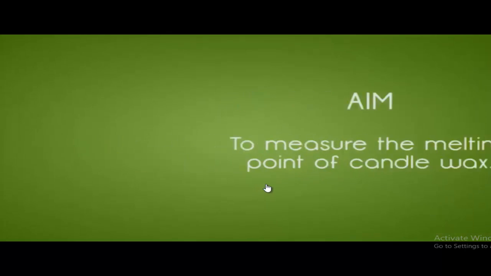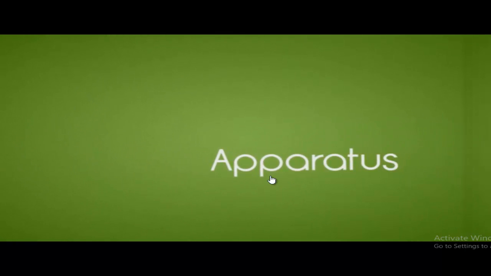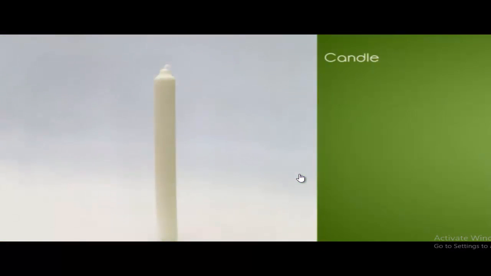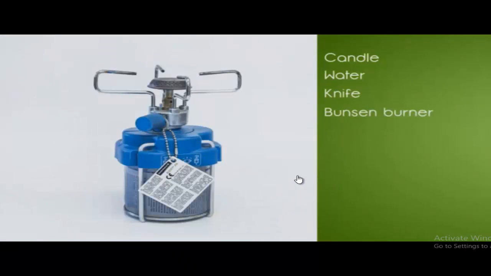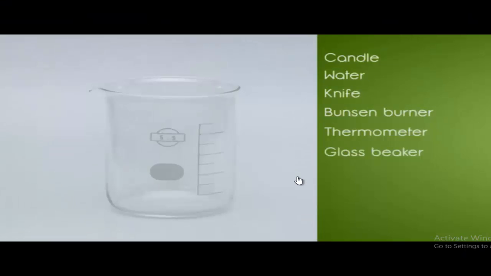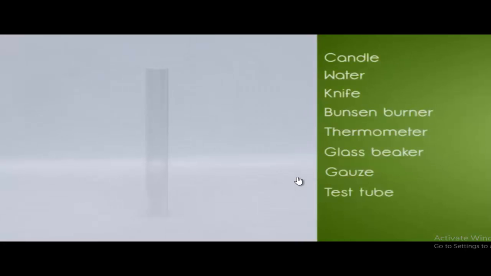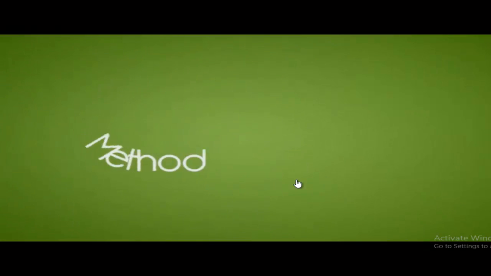To measure the melting point of candle wax, and for this experiment we need some apparatus, and they are candle, water, knife, Bunsen burner, thermometer, glass beaker, wire gauze, test tube, retort stand. Now follow the experiments.